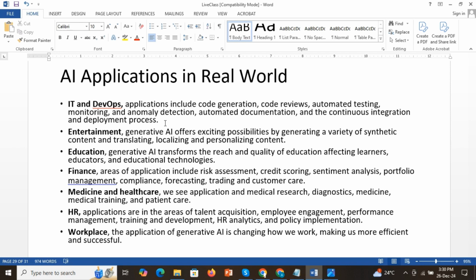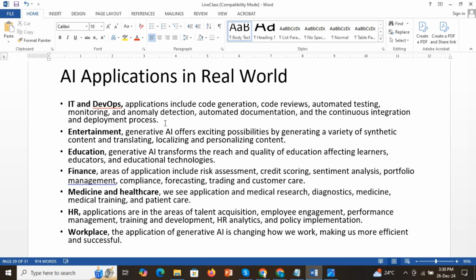You can see that nowadays we are using AI in almost every area. In the IT and development field, you can use AI for code generation, code automation, code reviews, anomaly detection, and the continuous integration and deployment process. In the entertainment field, there is a variety of possibilities, like creating new and novel content, personalizing content, translating content, and synthetic content.